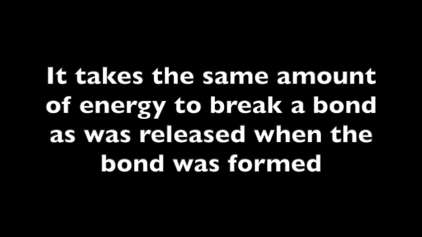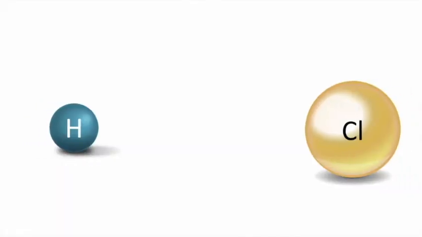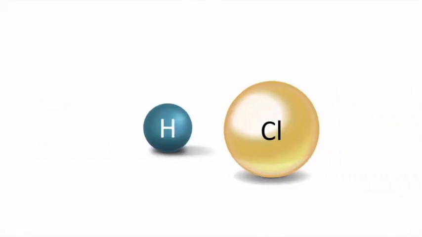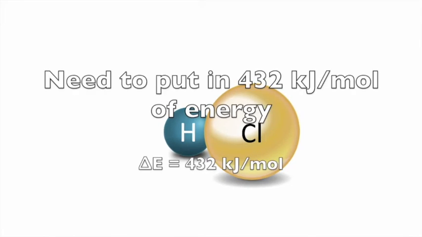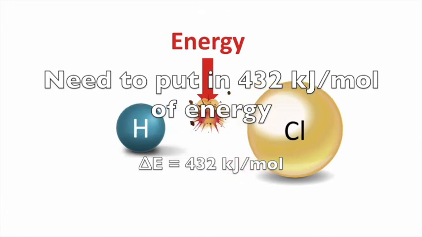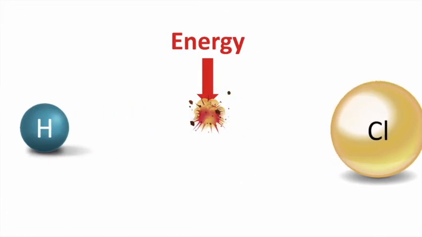It takes the same amount of energy to break a bond as was released when the bond was made. For example, when hydrogen and chlorine gas come together to form a bond, 432 kilojoules per mole of energy is released. In order to break that bond, you have to put in 432 kilojoules per mole of energy.